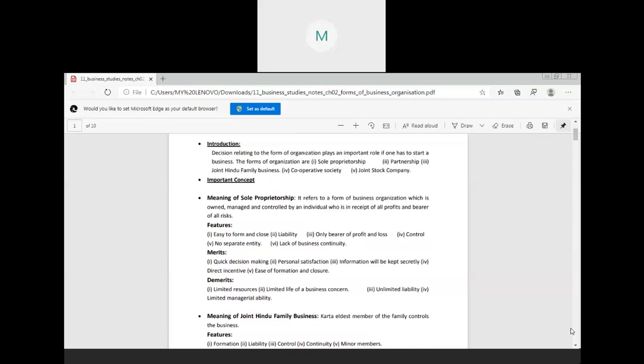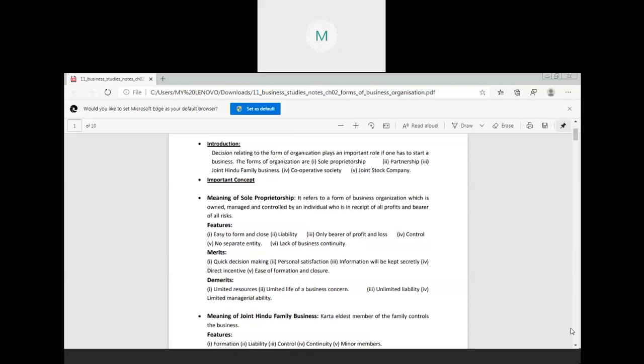So very commonly we are seeing sole proprietorship businesses running around us, like a general store, a stationery shop, a medical store, in which you can see whenever you go there is a single person who is dealing with the customer. Okay. So that business is known as the sole proprietorship business.